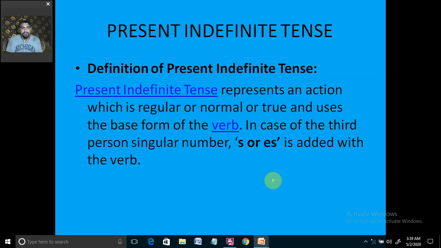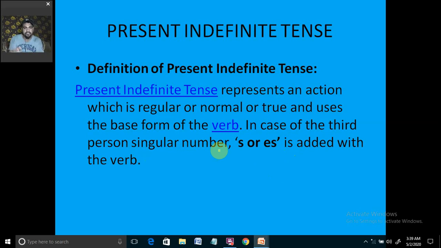Then the second thing that you have to keep in mind is that we always use the base form of the verb, that is the first form of the verb, in the present indefinite tense. In case of the third person singular number, when the subject is singular and it is third person, we use s or es with it.